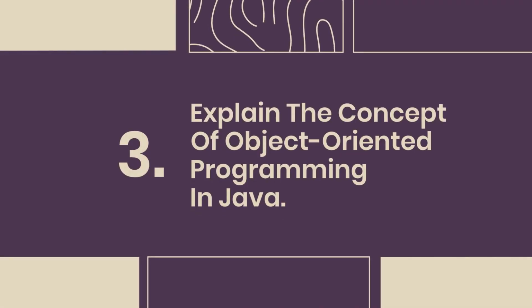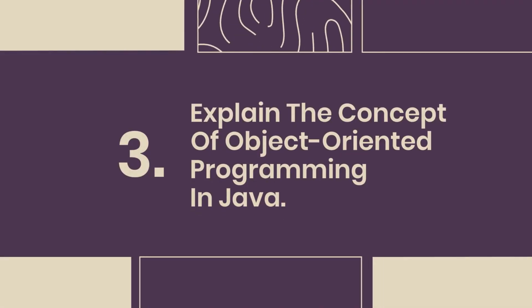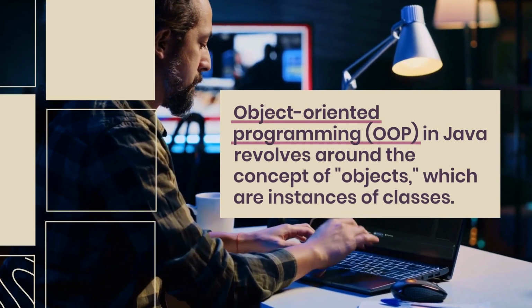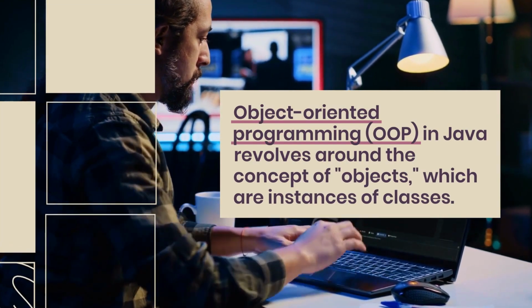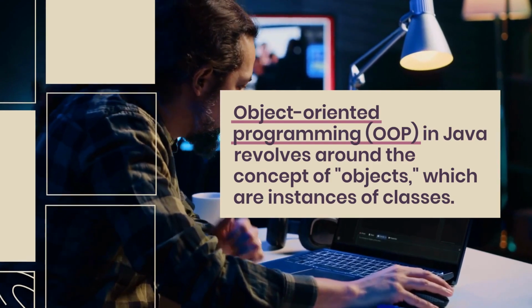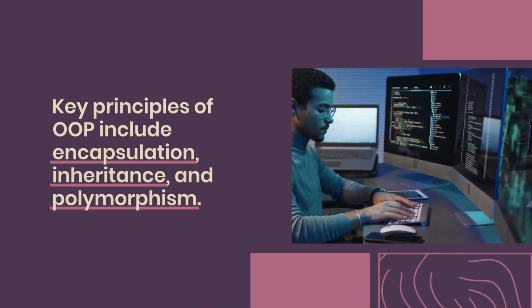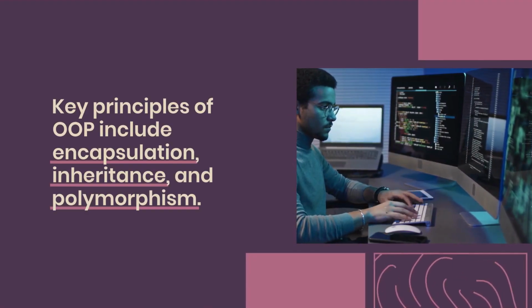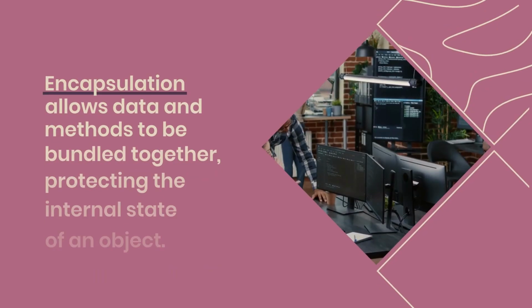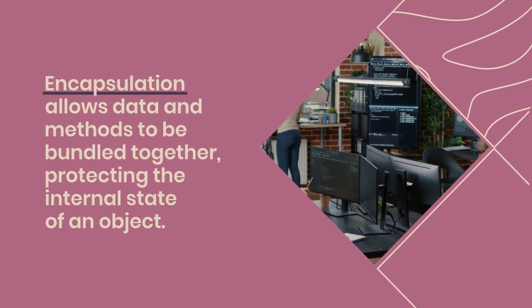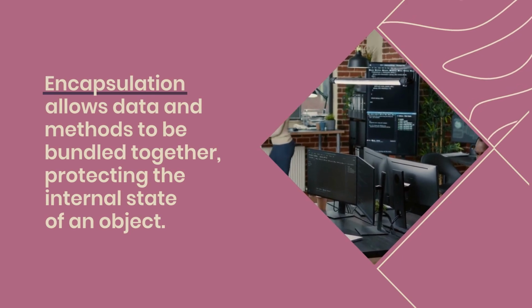3. Explain the concept of object-oriented programming in Java. Object-oriented programming, OOP, in Java revolves around the concept of objects, which are instances of classes. Key principles of OOP include encapsulation, inheritance, and polymorphism. Encapsulation allows data and methods to be bundled together, protecting the internal state of an object.